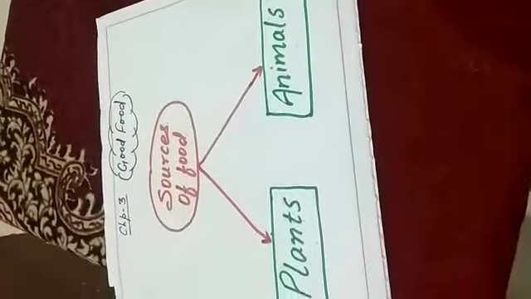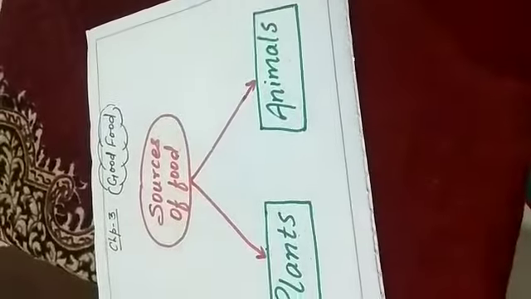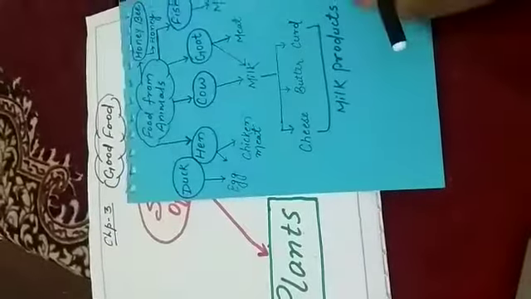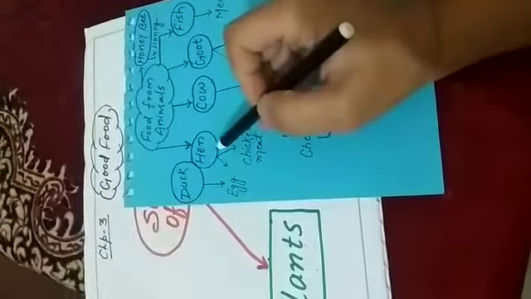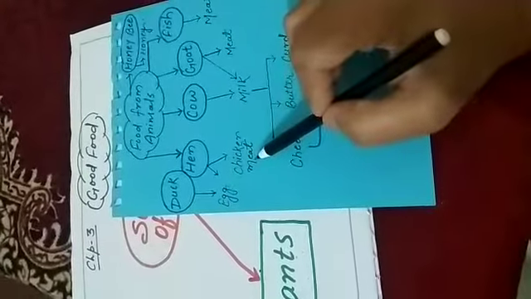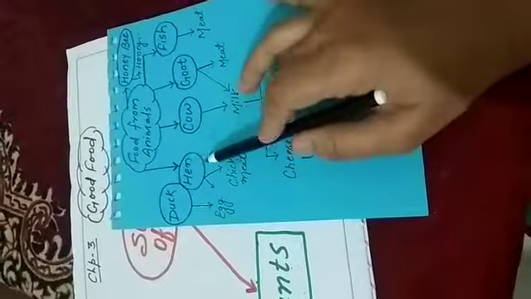In this video I will discuss the second source of food, that is animals. Okay. So what are the food items that we get from animals? So duck and hen. From duck and hen we get eggs and meat. So these are the food products that we get from duck and hen.